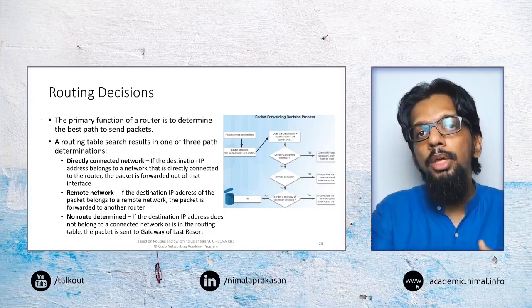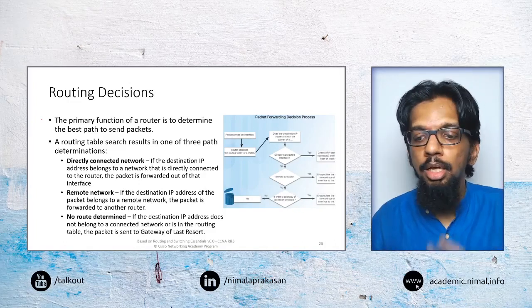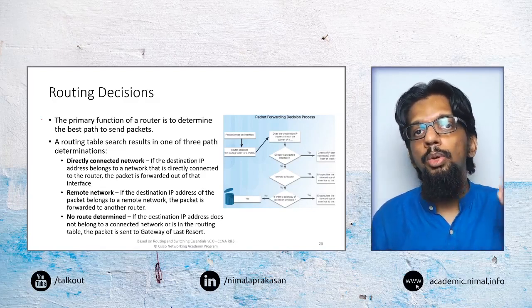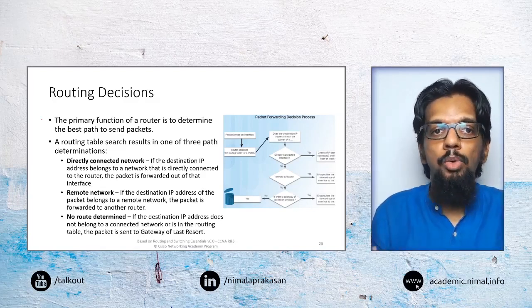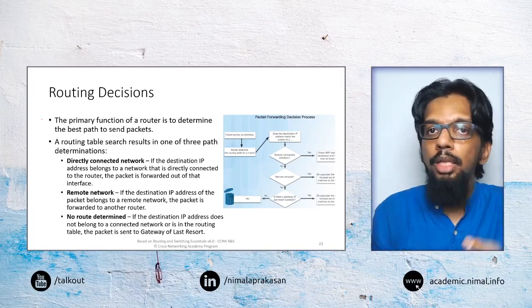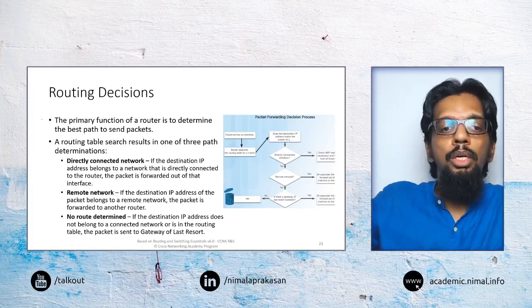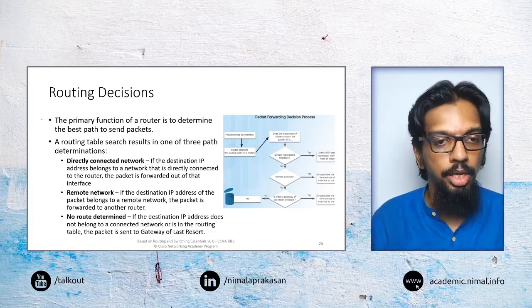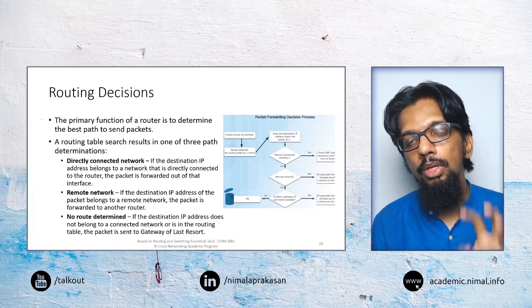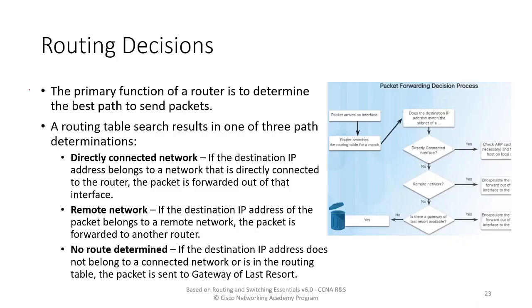So that ISP router may be considered the gateway of last resort. If the home router doesn't know where to send that packet, it will forward it to the ISP. Then the ISP will figure out where to send it, to the next ISP or within the same ISP. So these are the key routing decisions a router will make.